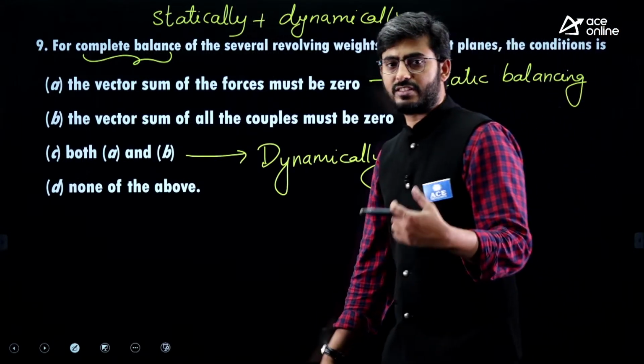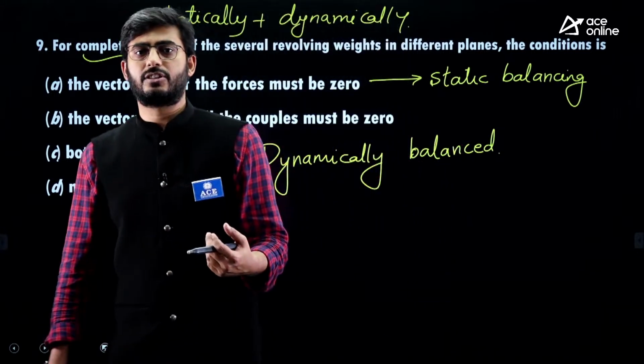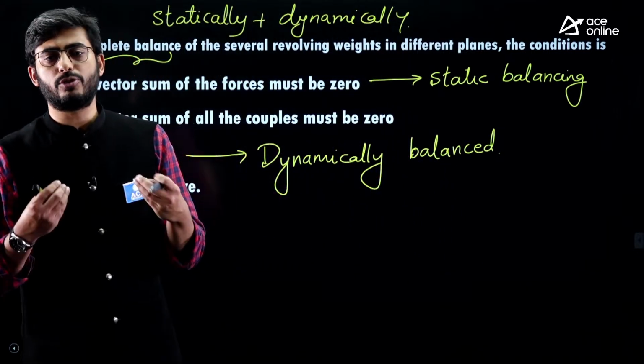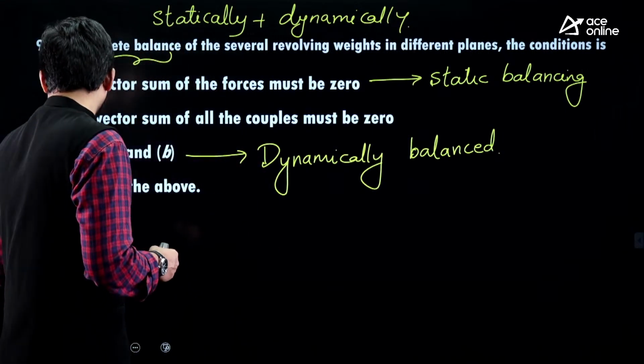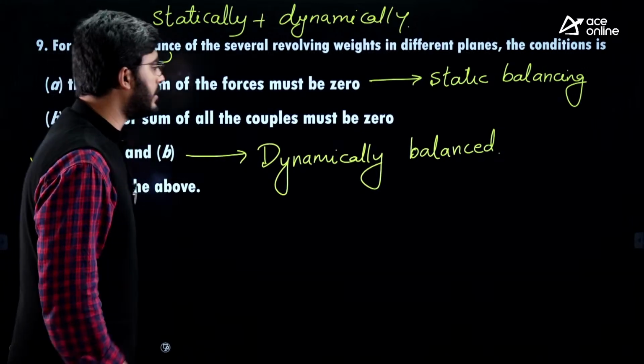That is why if systems are only statically balanced, we operate them at very low speeds. So for this question, option C is the answer.